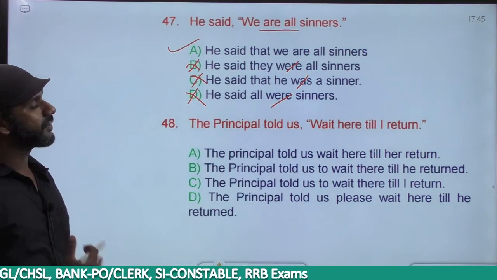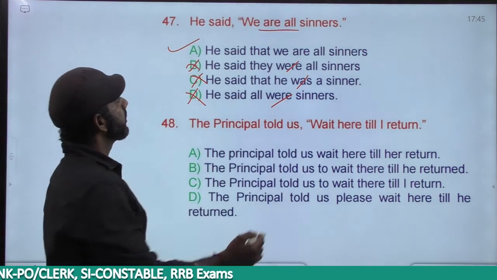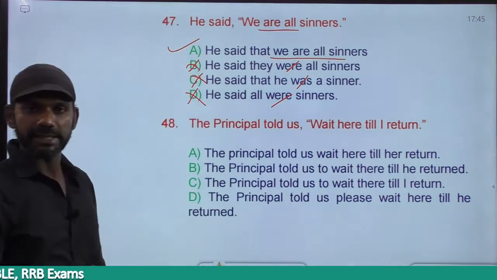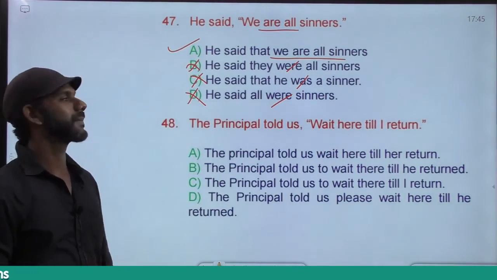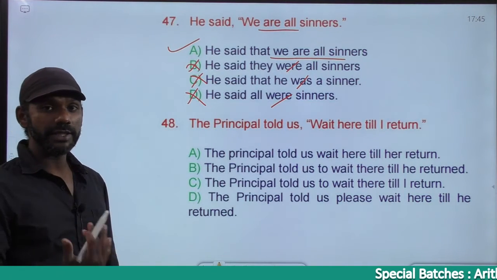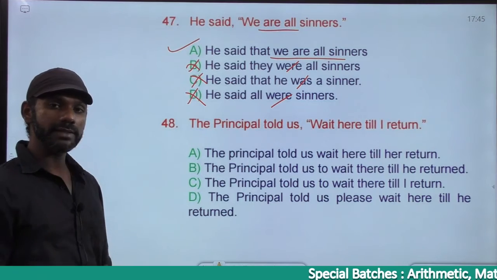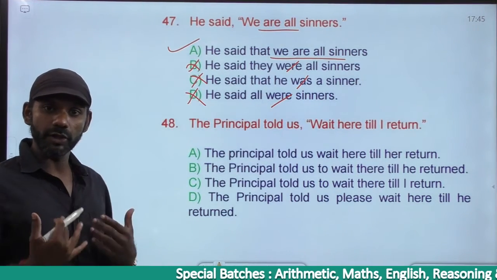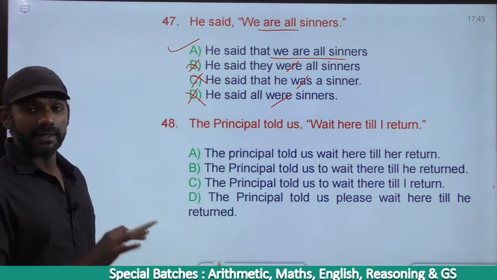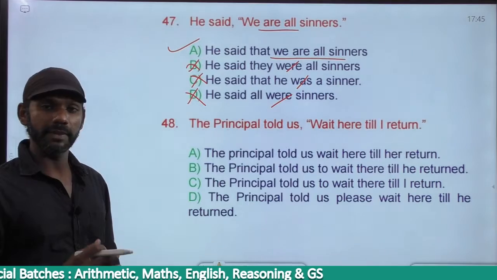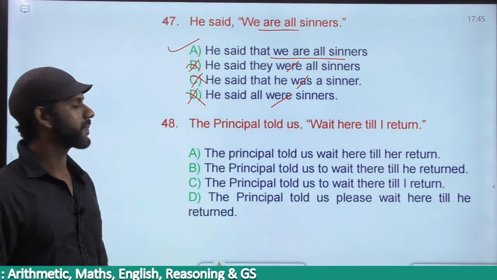He said that we are all sinners. We are all sinners is a simple present tense. Got it? Right. Come next one. Now in this case, I cannot change we to they, because if I say he said they are all sinners, it means it is not a general statement. It applies only to them and not to us. It is a general statement, meaning applicable to everyone. Them, us, everyone. Applicable to them, applicable to us, everyone.